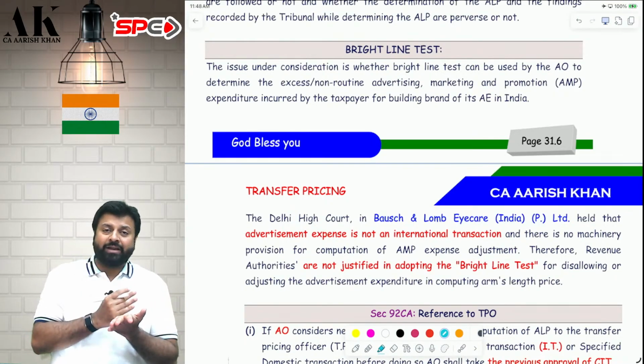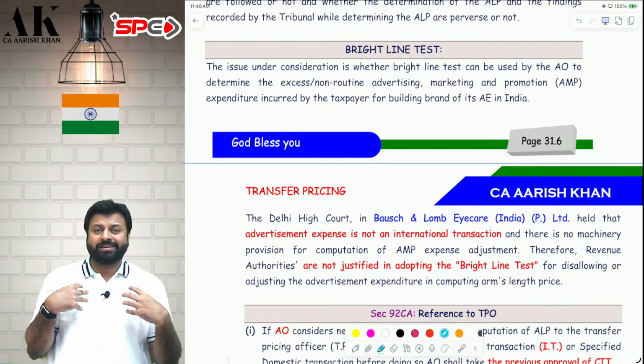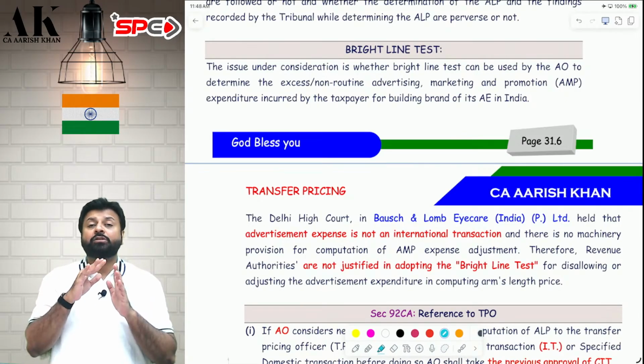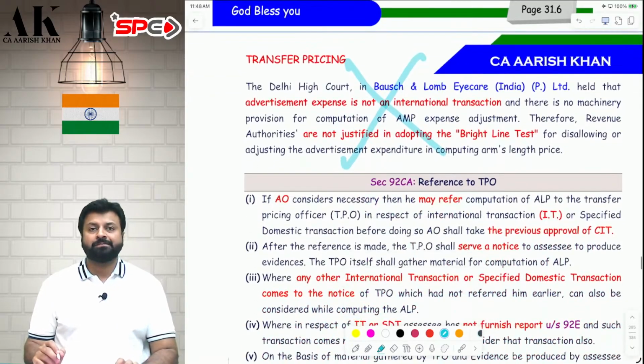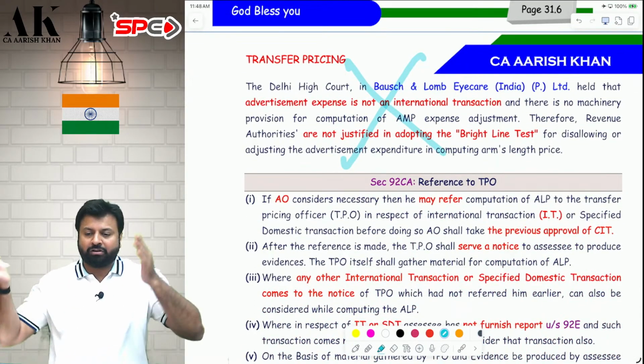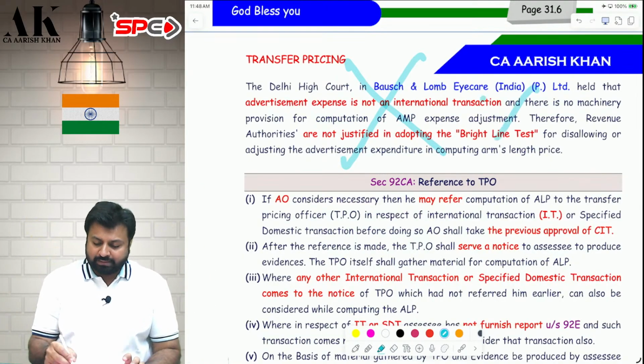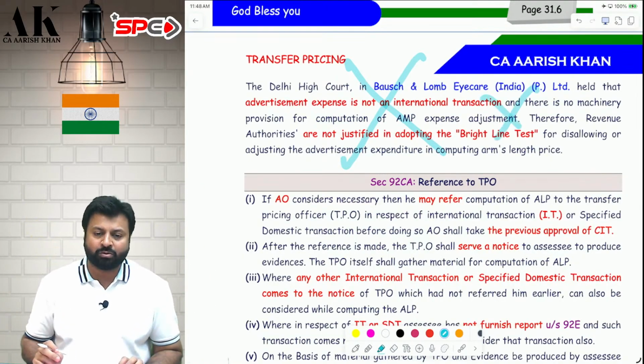There is no concept of bright line test in India to divide between this much is routine, this much is non-routine. The advertisement, marketing and promotion expenses incurred by the Indian subsidiary is not an international transaction. Therefore, transfer pricing cannot be applied on that transaction. The advertising, marketing and promotion expenses is done with third party, not with associate enterprise. Therefore, transfer pricing cannot be applied in this case. I hope it is clear to all of you.